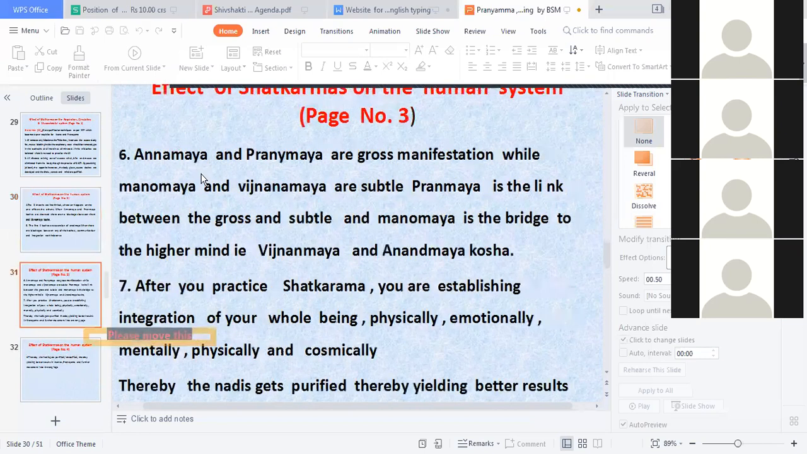Annamaya and Pranamaya are gross manifestations, while Manomaya and Vijnanamaya are subtle. Pranayama is the link between the gross and the subtle, and Manomaya is the bridge to the higher mind, that is Vijnanamaya and Anandamaya kosha.